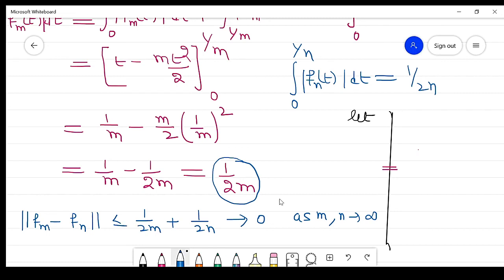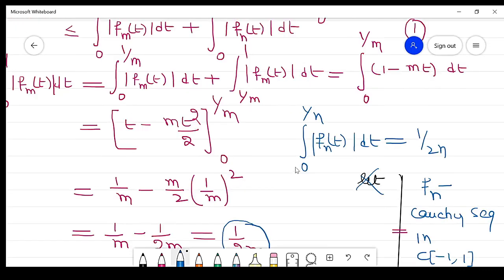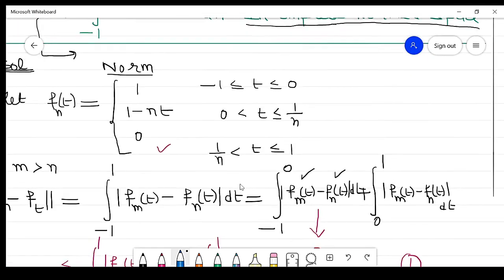Clear? So it means this sequence f_n is a Cauchy sequence in C[-1,1], right? Now also check whether it is convergent.